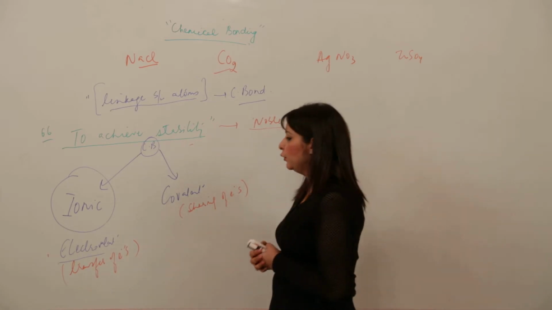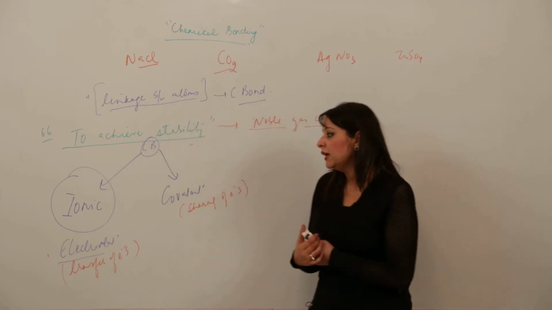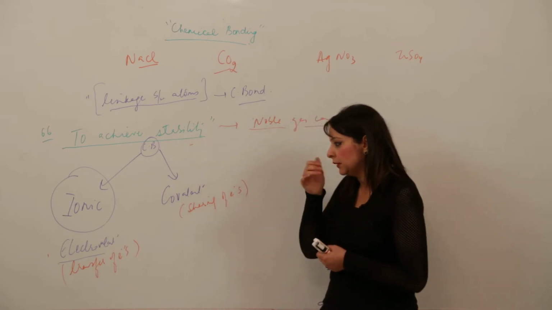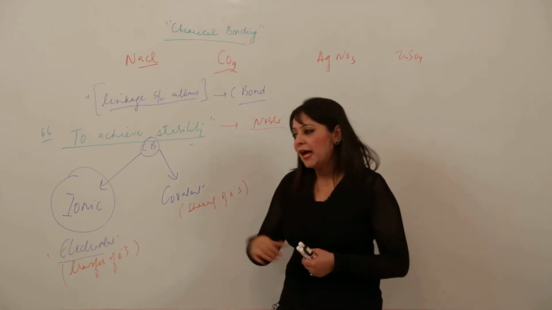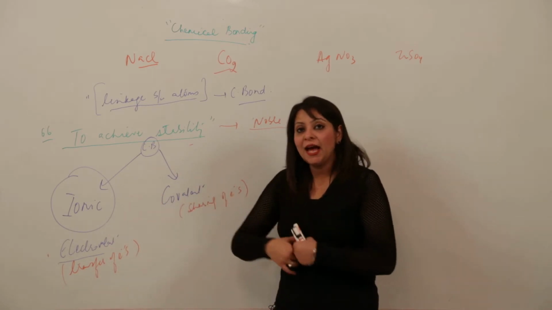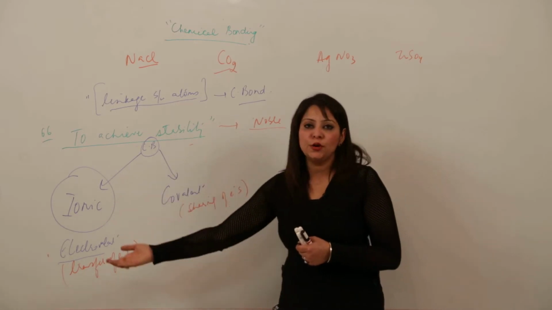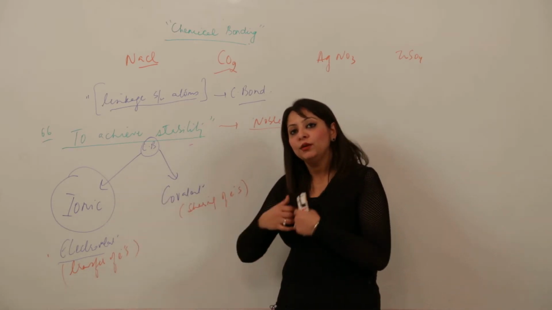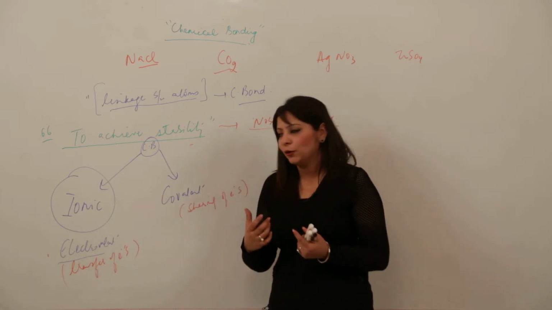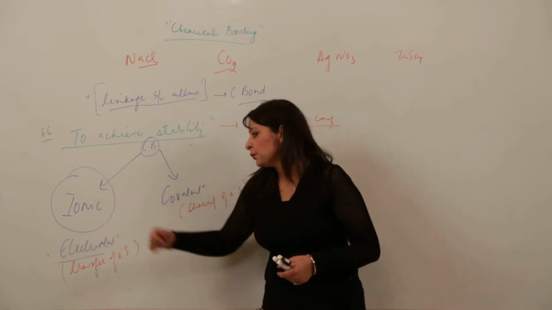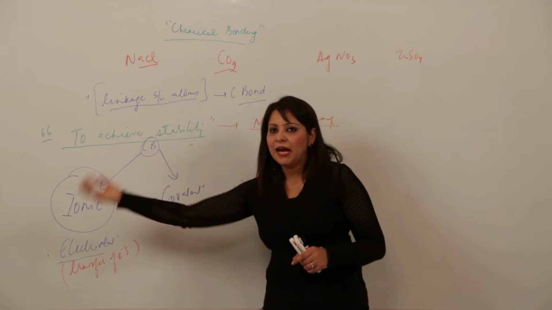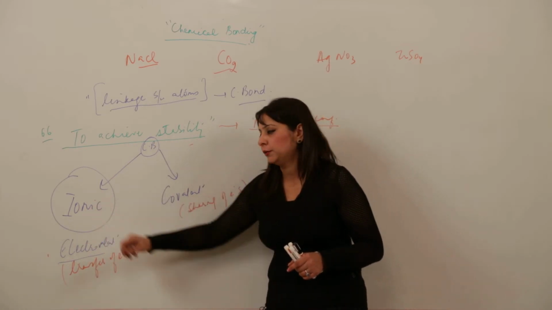One more example I will give you. We will do this in a more elaborate way, but for a moment I want you to understand these terms. I am giving you one simple example. See, if I have one toffee and my friend doesn't have that, so she needs that toffee and I have it. If I give that toffee to her, I will lose that toffee and she will gain it. That means just a transfer of toffee occurs. So that is the ionic bond, right? One is deficient now and the other has taken it. So this is the ionic bond.